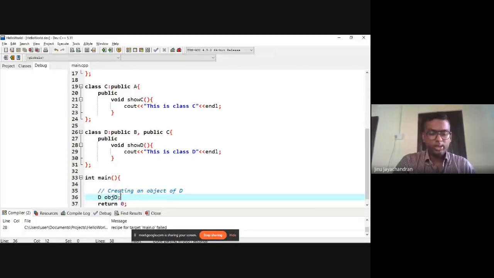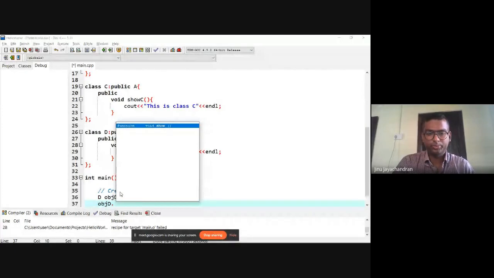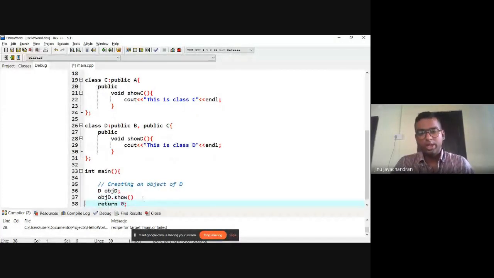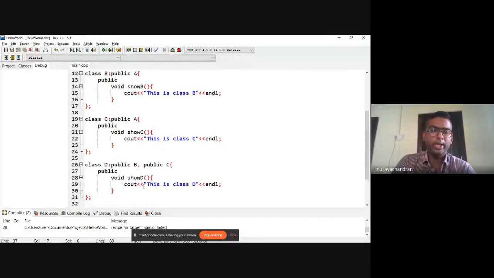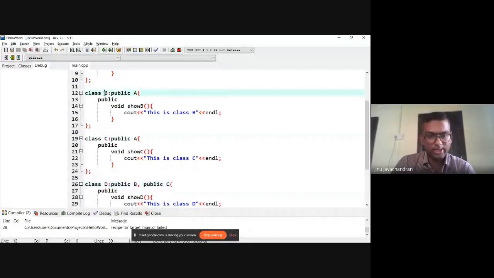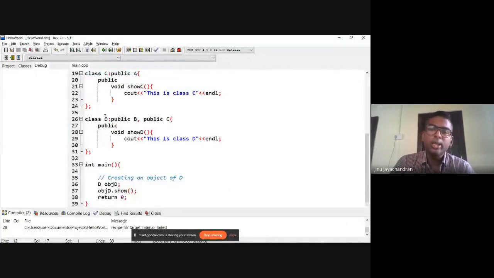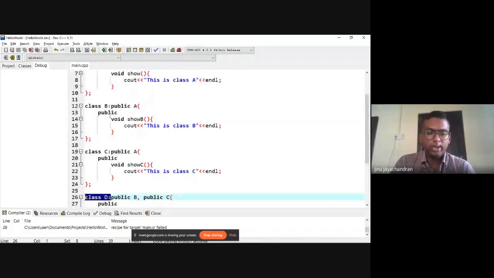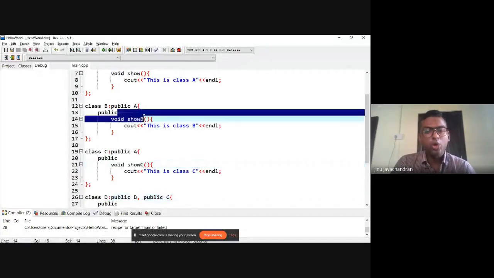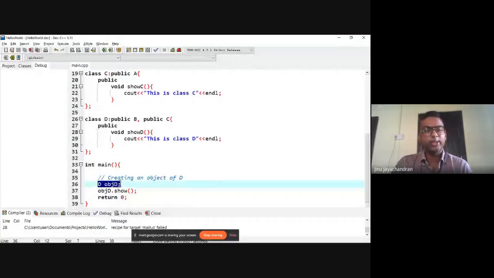And then I'll try to access objd.show. Remember, since you are inheriting class D from class C and class B, which inherit from class A, you can access from the child class D the functions of all the parent classes: showC, showB, and show using the object of D. We have seen this concept yesterday.